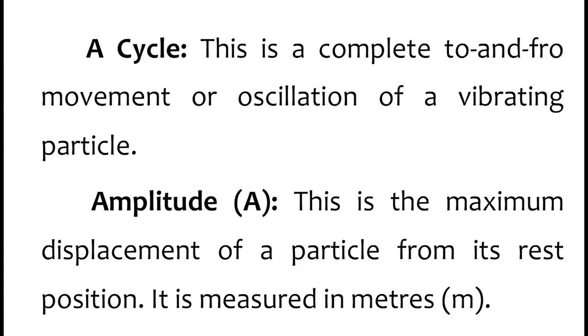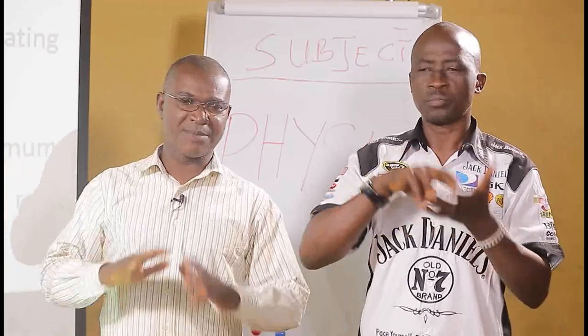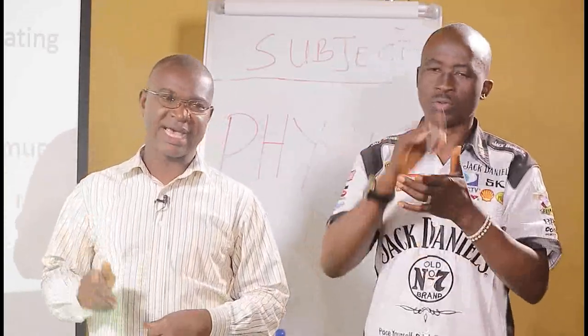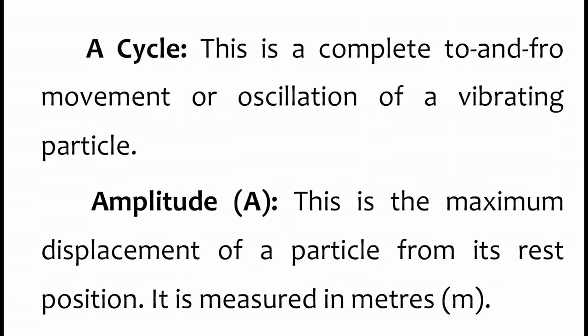A cycle is a complete to and fro movement or oscillation or rotation or revolution of a vibrating particle. That's what a cycle refers to. Please, the name is not the same as a normal circle that is drawn. This one is C-Y-C-L-E, while the other one is C-I-R-C-L-E. Amplitude, capital A, is the symbol used, and it is the maximum displacement of a particle from its rest position. It is measured in meters.